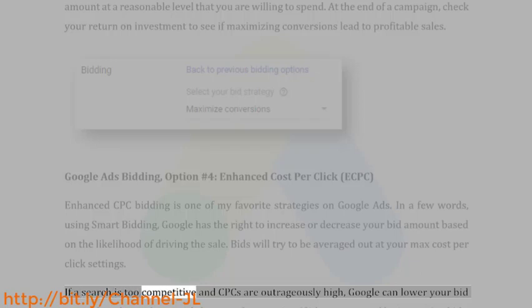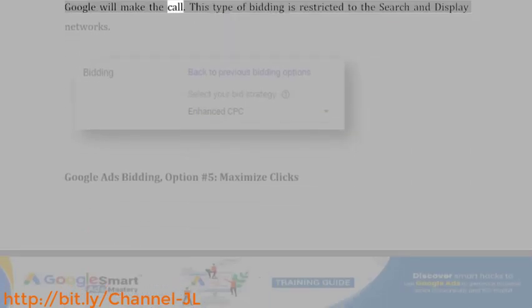If a search is too competitive and CPCs are outrageously high, Google can lower your bid to cost less due to decreased chances of converting. If it's an easy steal by increasing bids, Google will make the call. This type of bidding is restricted to the search and display networks.